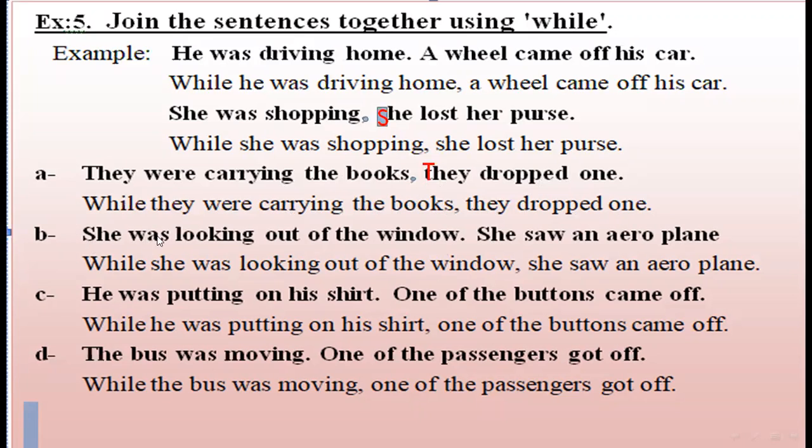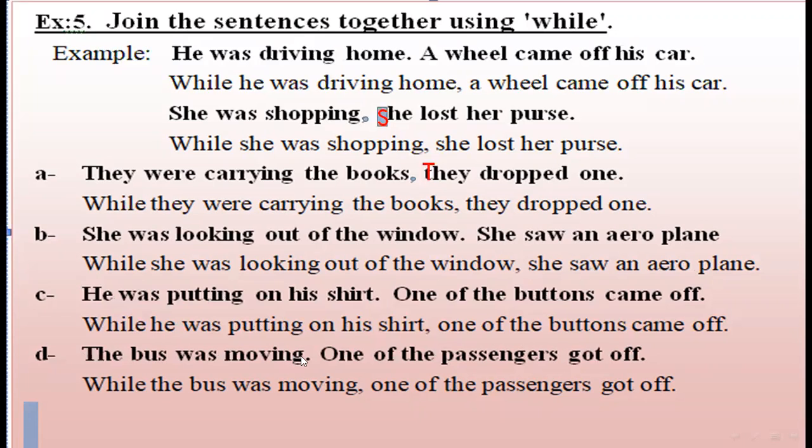The second sentence is: She was looking out of the window. She saw an aeroplane. Start the sentence with the word while. While she was looking out of the window, comma, capital letter changed into small letter, she saw an aeroplane. Number 4: He was putting on his shirt. One of the buttons came off. While he was putting on his shirt, comma, one of the buttons came off.